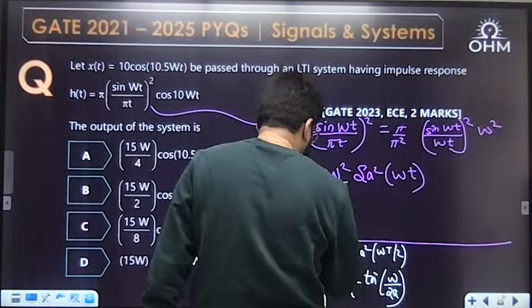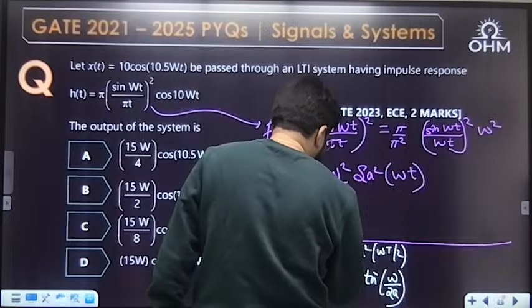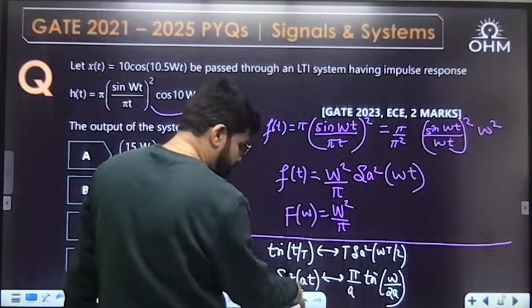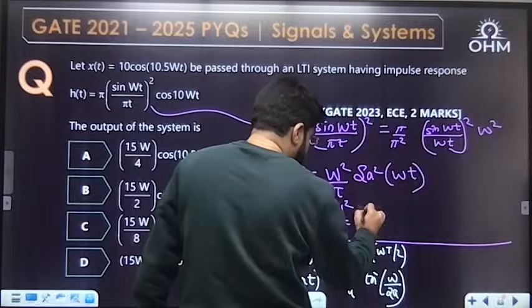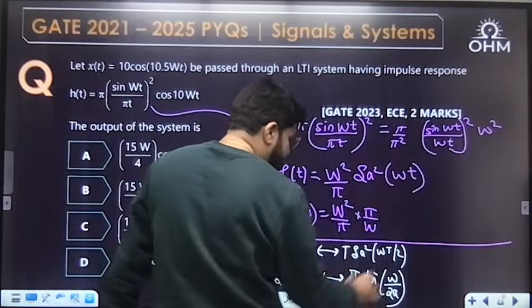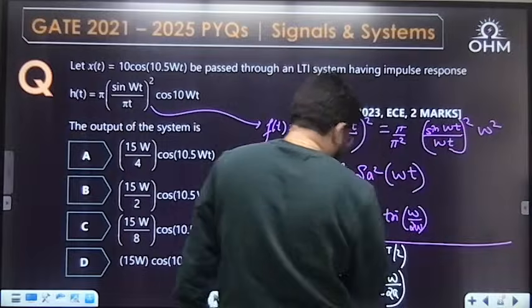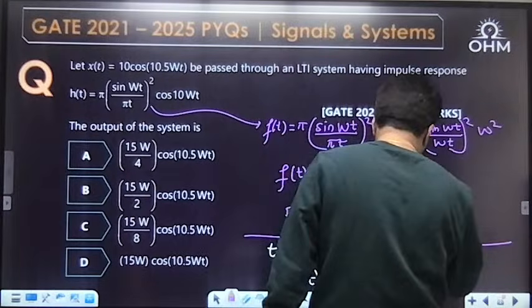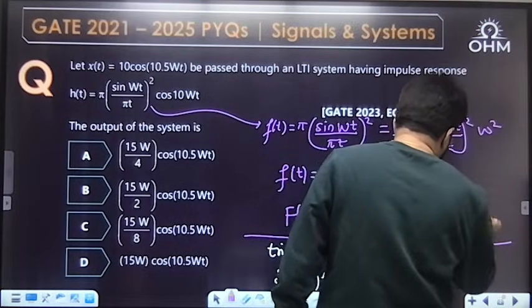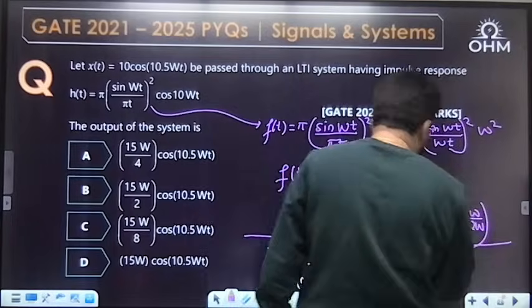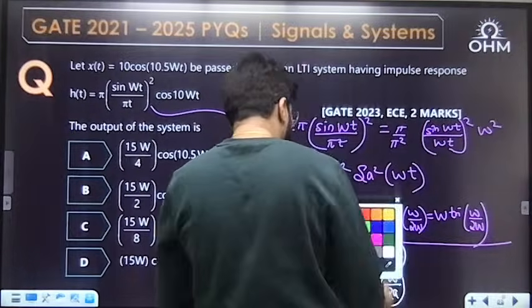So what is going to be F(omega)? This W square by pi is constant. Now for sampling square Wt, place a equal to W: pi by W tri omega by 2W. Pi cancels. The answer is W tri omega by 2W. Can you sketch this? I'll sketch this also.